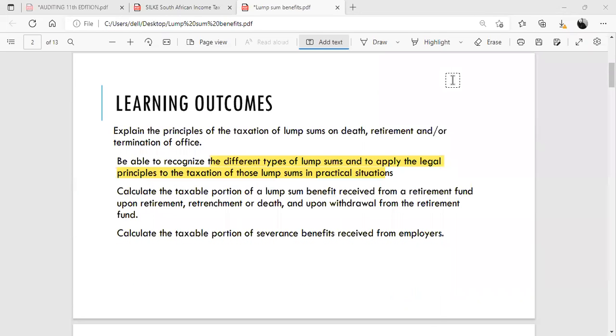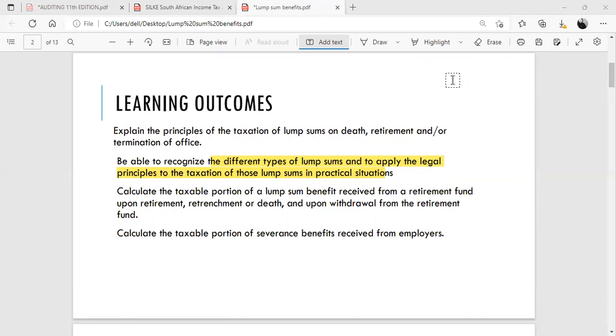Let's take a look at the learning outcomes. At the end of this tutorial, you need to be able to explain the principles of the taxation of lump sums on death, retirement, and/or termination of office. You need to be able to recognize the different types of lump sums and to apply the legal principles to the taxation of those lump sums.